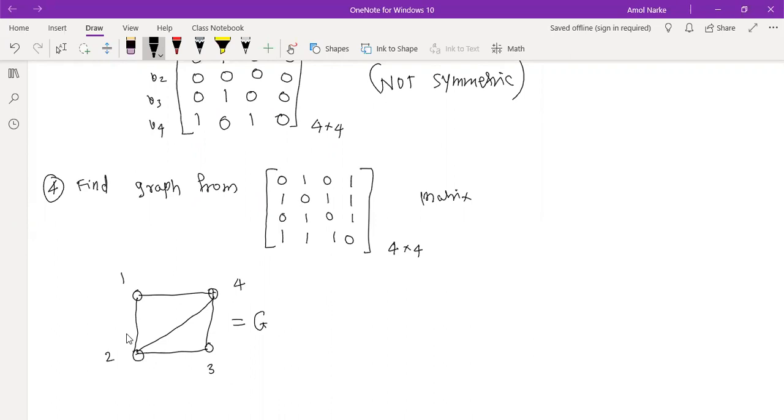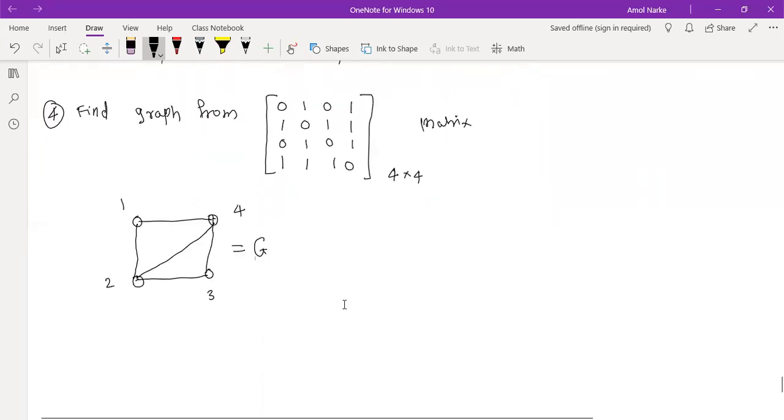So we will stop here. Just revise all the things. I will give you examples as homework, a simple one and a big one. Find the adjacency matrix of K 5, 6.